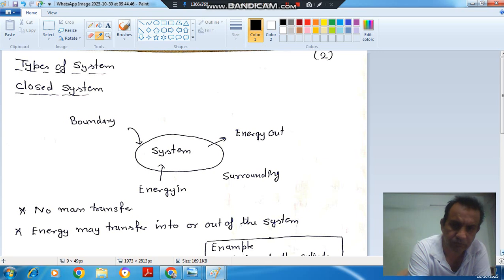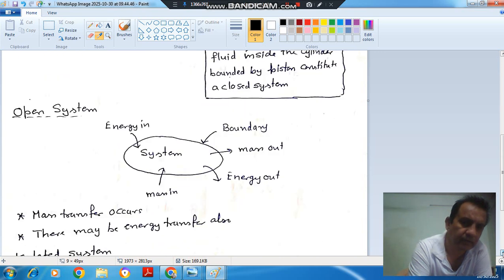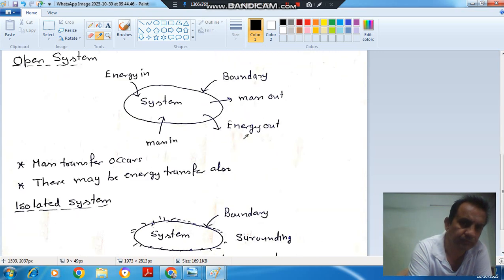An example of closed system is fluid inside the cylinder bounded by a piston. It constitutes a closed system. We can supply heat to it, we can supply work to it, but we cannot supply mass to it or take mass from it. Okay.